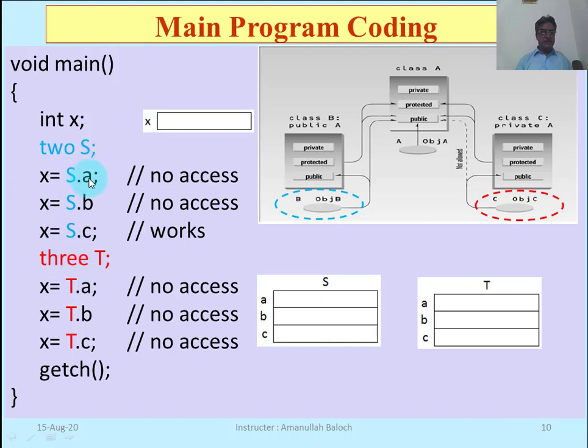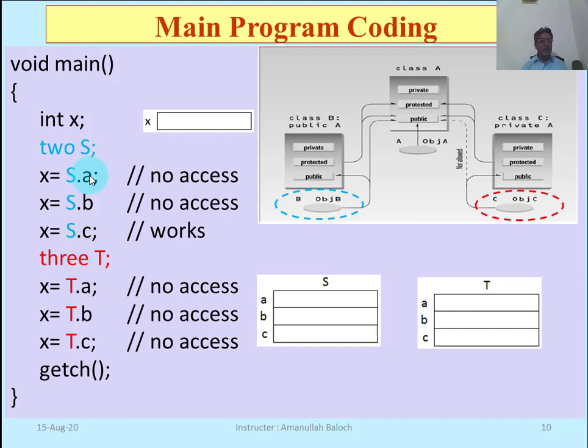Here S dot A, the object is trying to access the member of a base class A, which is the private member. No access, because a private member cannot be accessed outside the class. So even the object of class 1 cannot access the private member of its class 1.